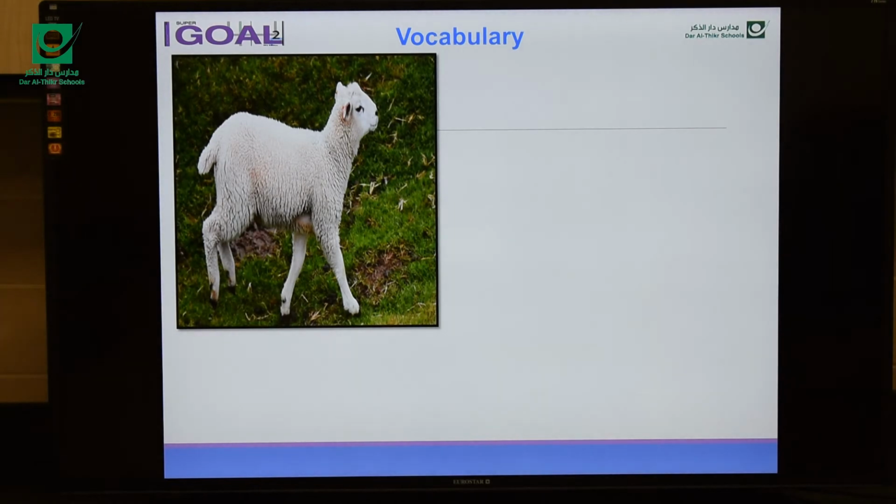Here we have some words. What can you see here? As you can see, this is a lamb. Repeat after me. Lamb. As you can see, the letter B here is silent. We don't say lamb. The letter B is silent. It's red here. Lamb.